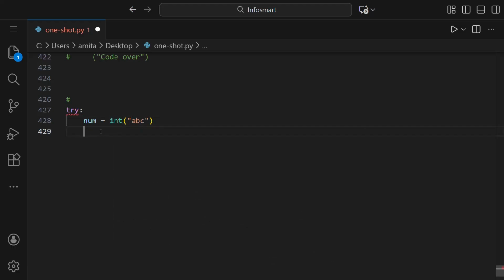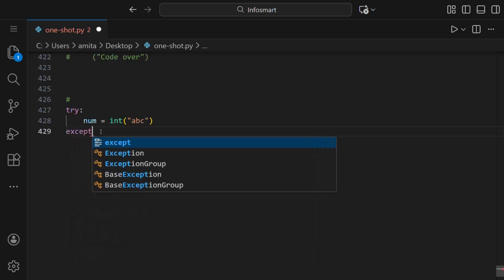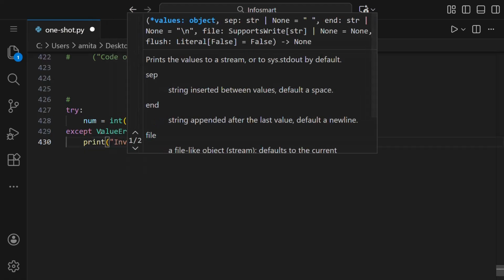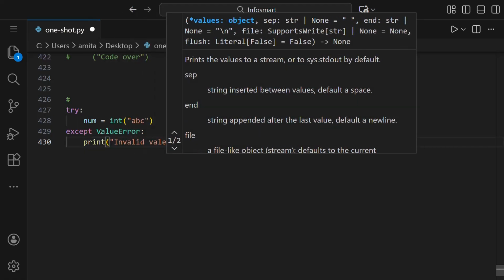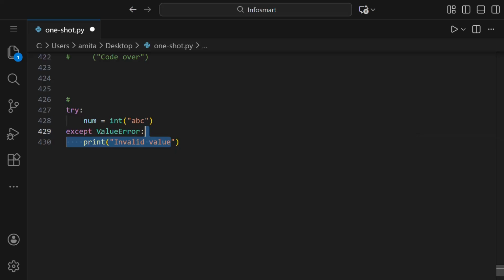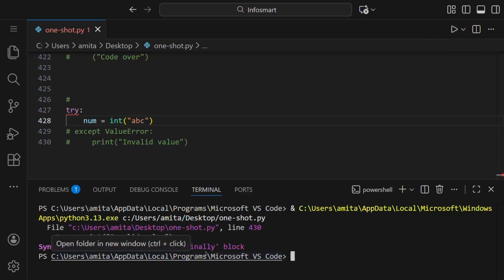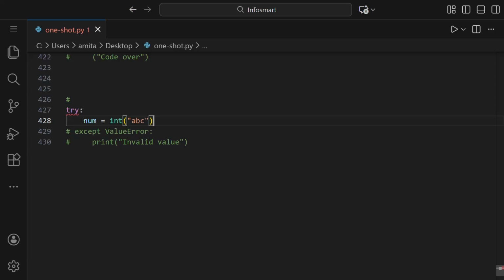So it will give an error, which will be a ValueError. So we'll write the name of that error here, except ValueError, and then we will print invalid value. Like we can just comment this and we can just run num is equal to int abc. If we run this, we have to comment this as well.